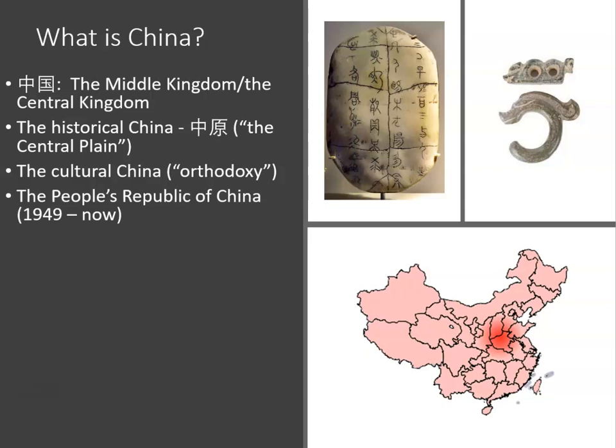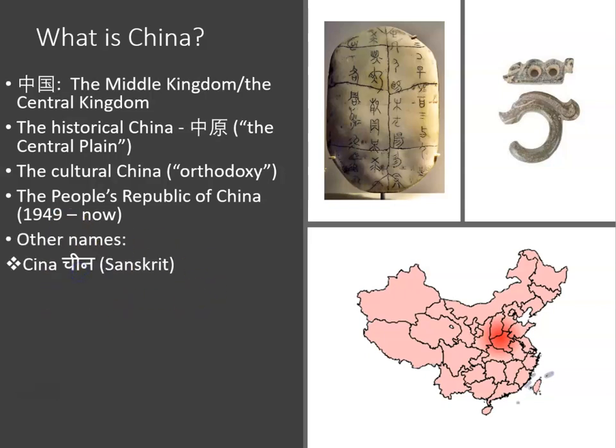So that is the word China in the modern context. Now, in the English language, this country is called China instead of 中国. Why? Let's examine the origin of China from other languages.